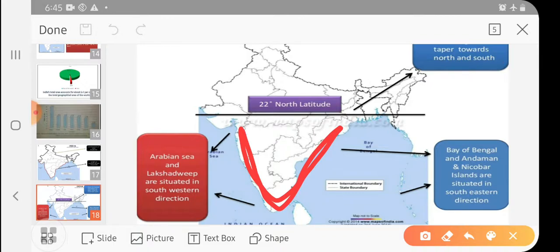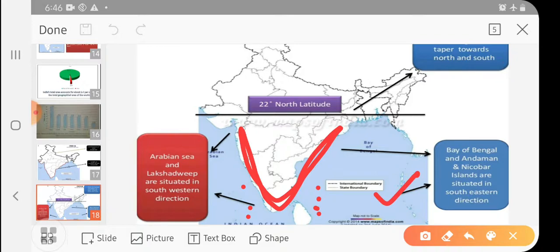So the Bay of Bengal and Andaman and Nicobar Islands are situated in the southern direction. We know that generally when we draw the map of India, Andaman and Nicobar are in the Bay of Bengal. This is particularly what you see here. Then when we talk about Lakshadweep, so Lakshadweep.